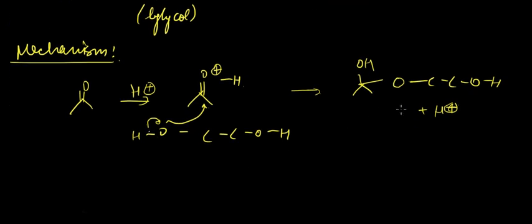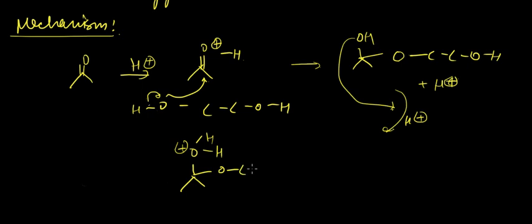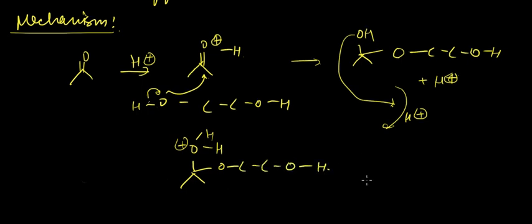Then after this, again in acidic medium, this oxygen atom will be attacking this H plus, and as a result we'll be getting O plus, H and H here, something like this.